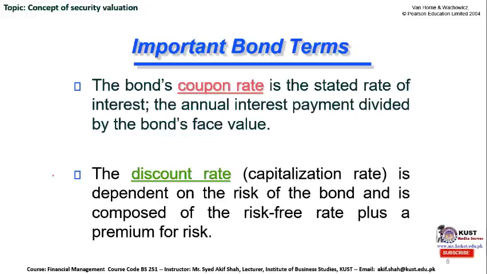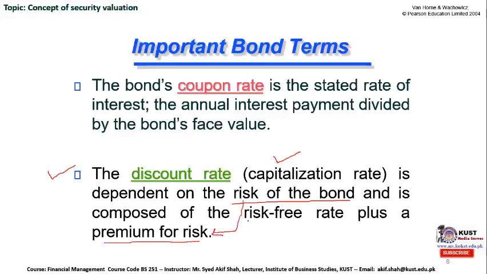What is a discount rate? It is a very important concept because this lets you know the intrinsic value. It is also known as a capitalization rate, the rate of return or hurdle rate, or we can also say the market rate at which somebody is going to finance their operations. The discount rate is dependent on the risk of the bond and is composed of the premium paid for bearing that risk.